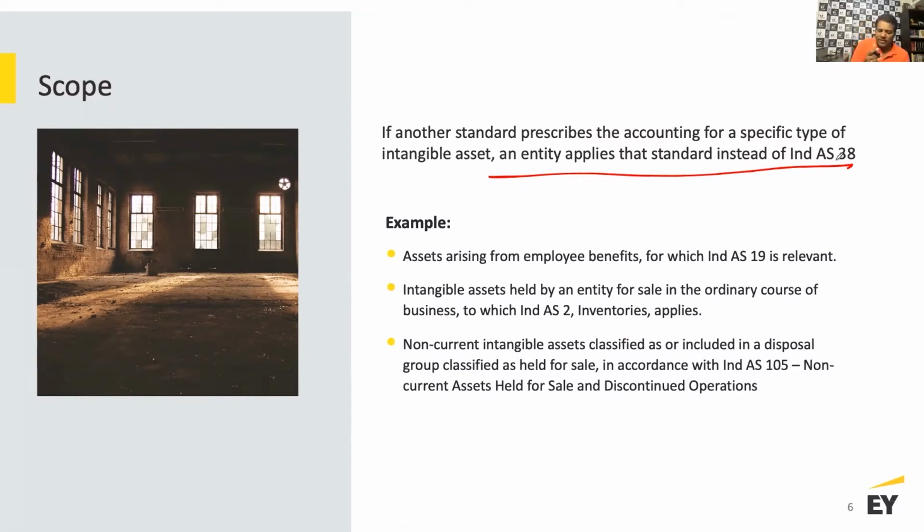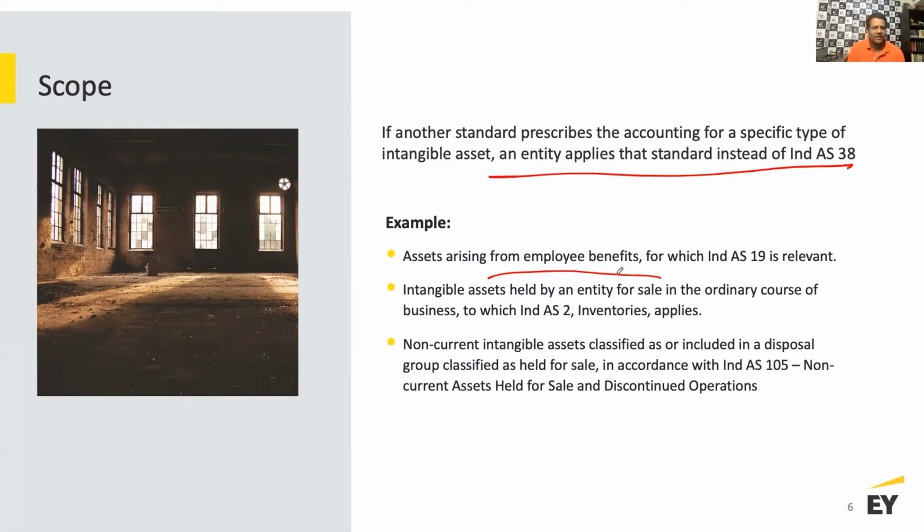If there is a specific standard, for example here, employee benefits, assets arising from employee benefits are to be covered under Ind AS 19. And again, they're not tangible assets. When you look at currency, currency is not a tangible asset, so to say. If I have to pay or receive, that's again a form of intangible asset, or actually a monetary asset.